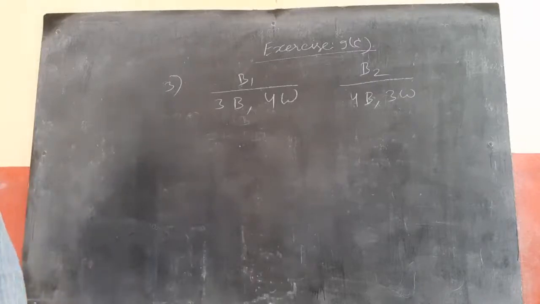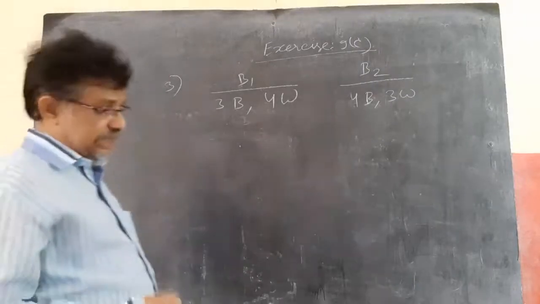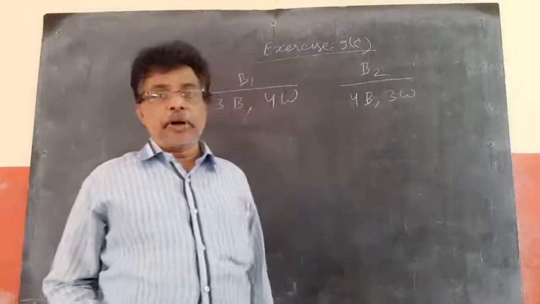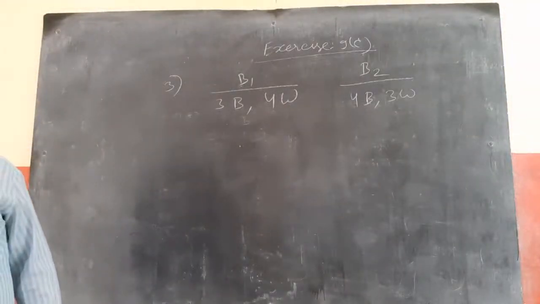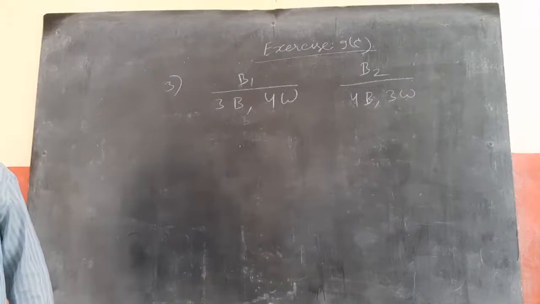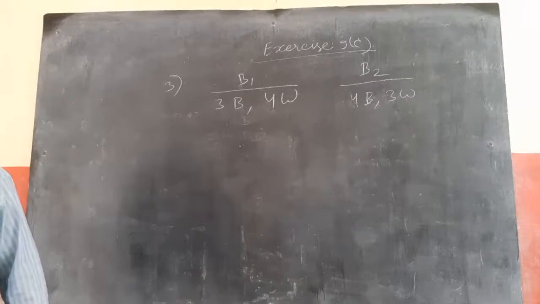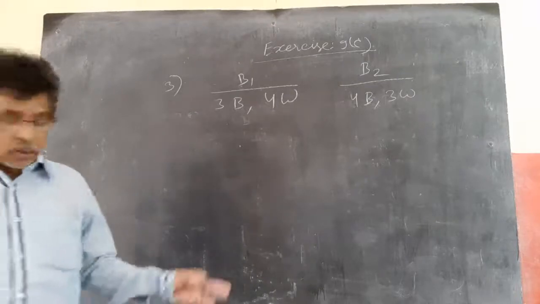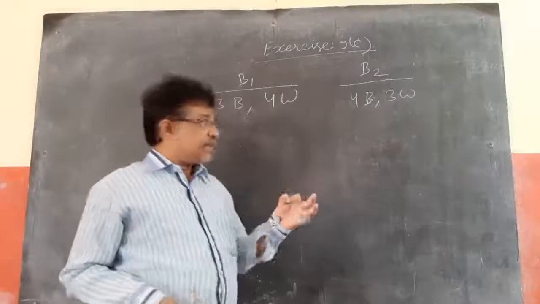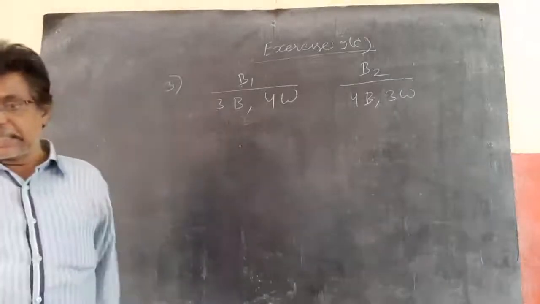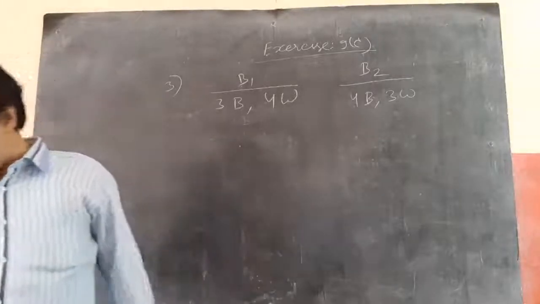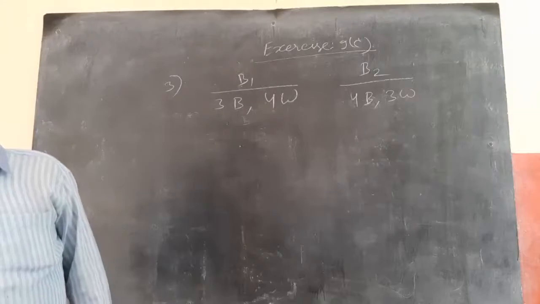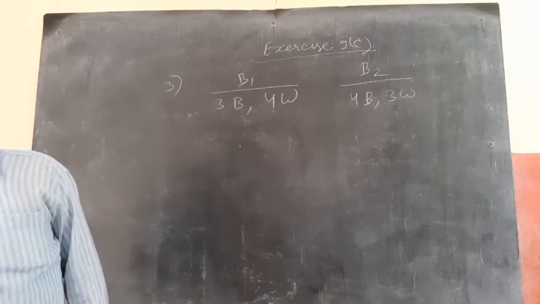So probability of drawing a black ball from the bag thus selected means he is asking what is the probability of drawing a black ball. There are 3 black, 4 white balls in one bag, 4 black, 3 white in the second bag. A die is rolled; if it shows up 1 or 3, then the first bag is selected. Otherwise, meaning 2, 4, 5 or 6, the second bag will be selected. Find the probability of drawing a black ball from the bag thus selected.